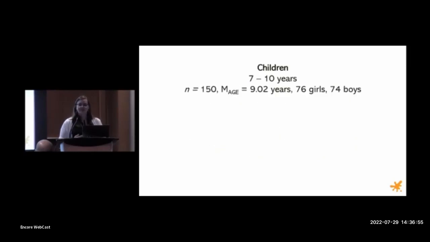So to answer this question, we tested children aged 7 to 10 years old. We wanted to span the elementary years, but we started with 7-year-olds because we knew that certain gender stereotypes should already be present, and because we wanted our game to be developmentally appropriate for our entire sample.